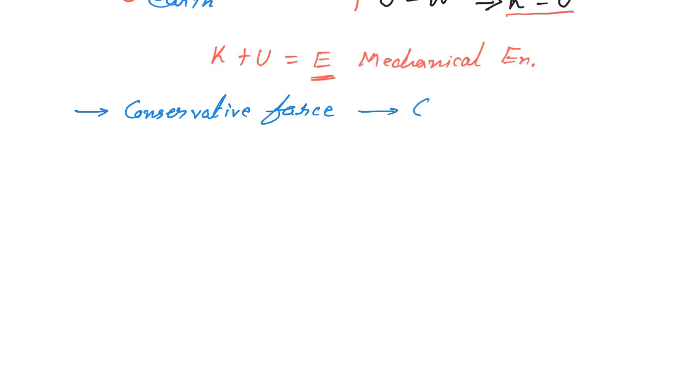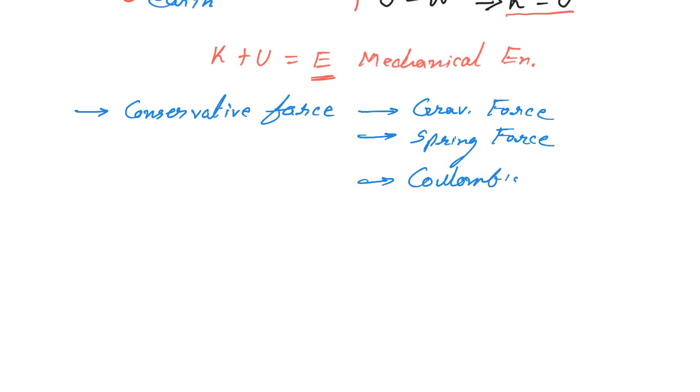This gravitational force is a conservative force. Spring force is also a conservative force, and Coulomb force is also a conservative force. And that's why the conservation of mechanical energy takes place in Coulomb's force also.